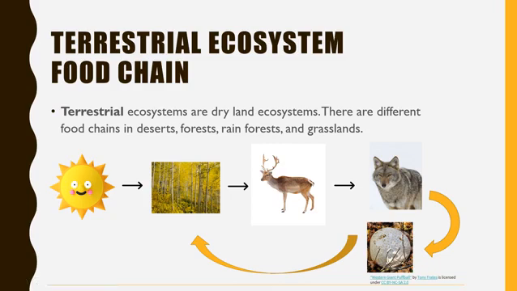Here's a terrestrial ecosystem food chain. Remembering that terrestrial ecosystems are dry land ecosystems. There are food chains in deserts, forests, rainforests, and grasslands, and other types of dry land ecosystems. We're going to explore this specific food chain in just a moment. Let me tell you a little bit about it.